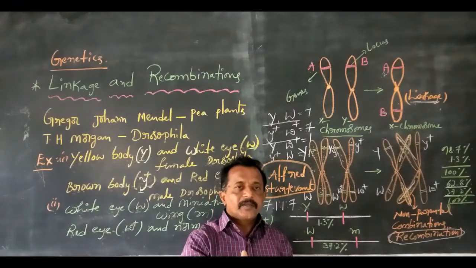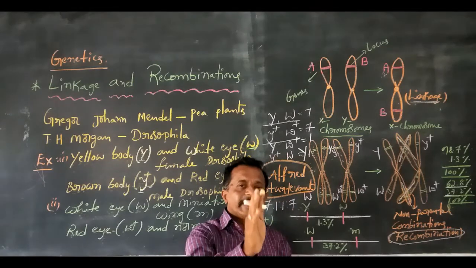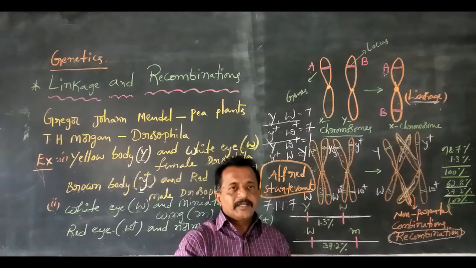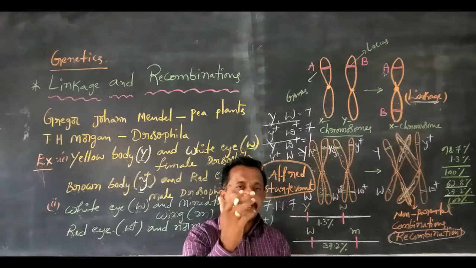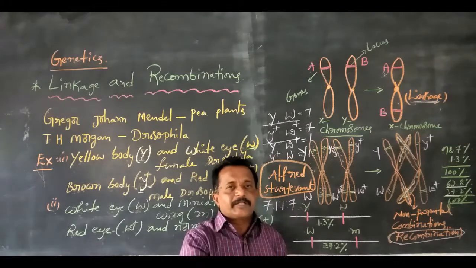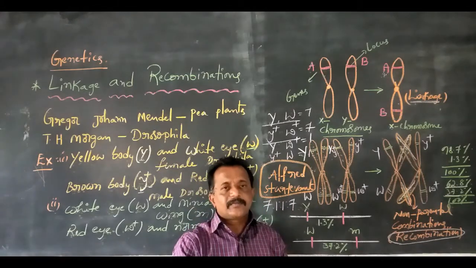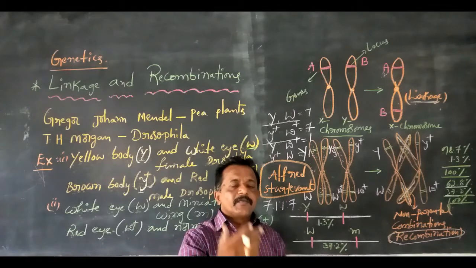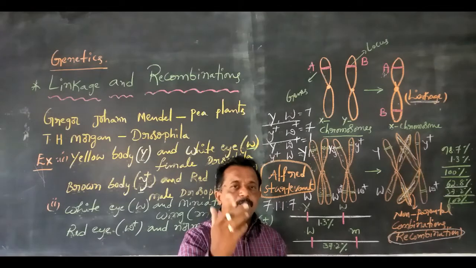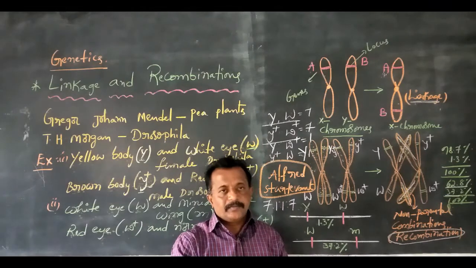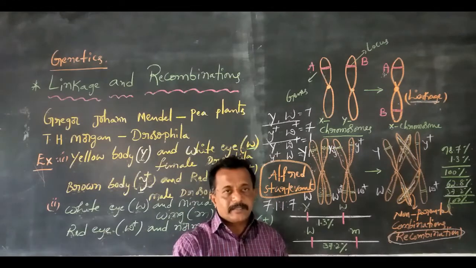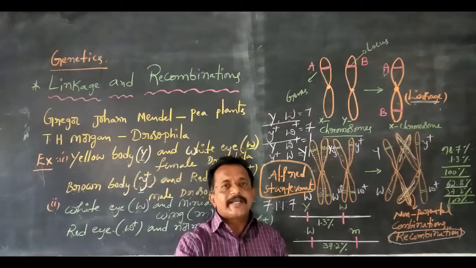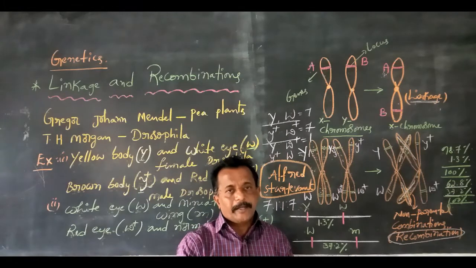This phenomenon is known as pleiotropy. Generally one chromosome contains a single gene carrying genetic information, but sometimes one gene carries more than one character. This phenomenon is known as pleiotropy.